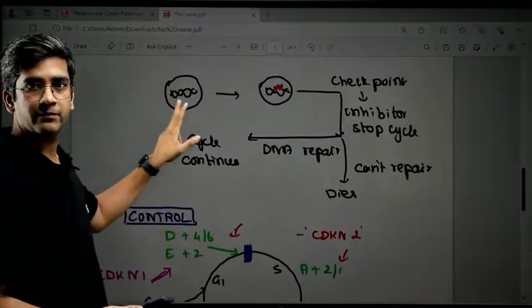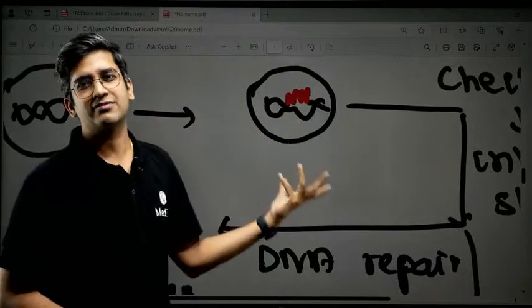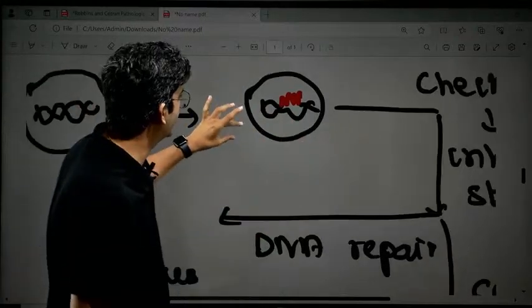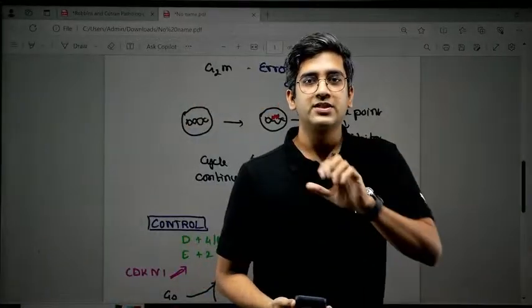Put a normal DNA. Put a DNA with a red color. I hope you can see the red color. That's an error in the DNA. Just some random image for it, right? Now I'm having a checkpoint inhibitor. Checkpoint inhibitor stops the cell cycle.